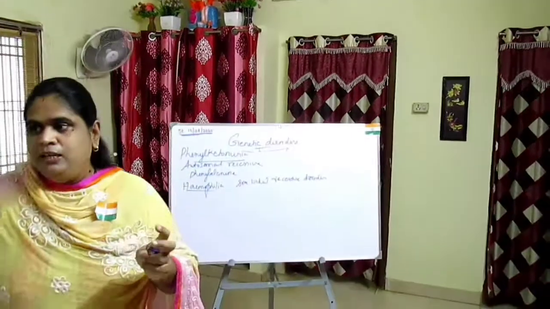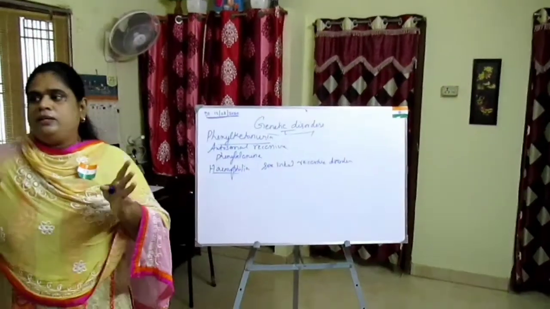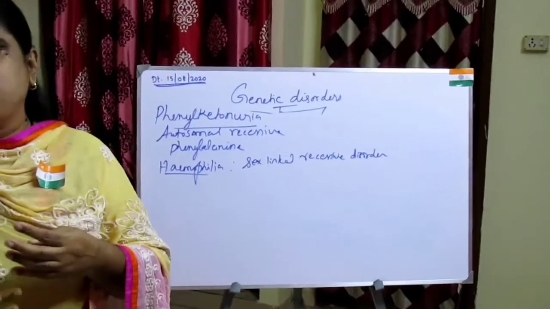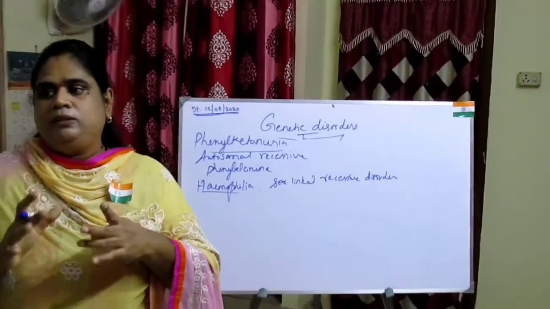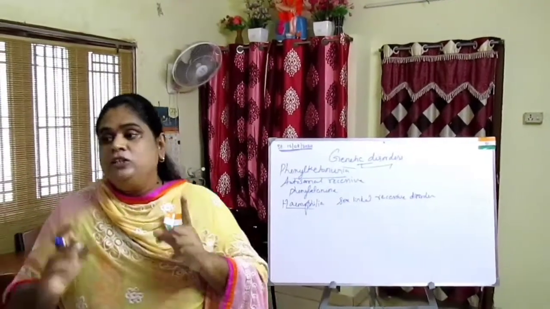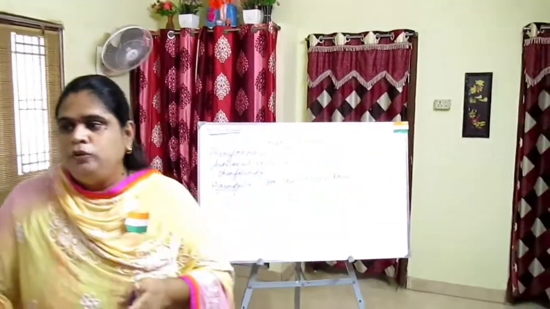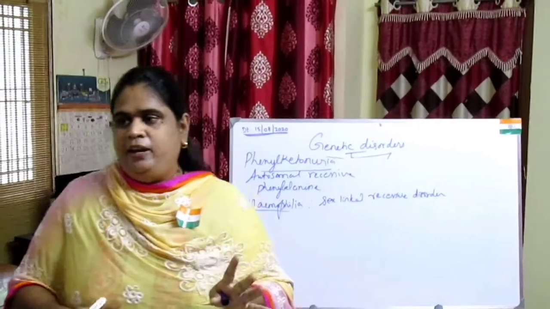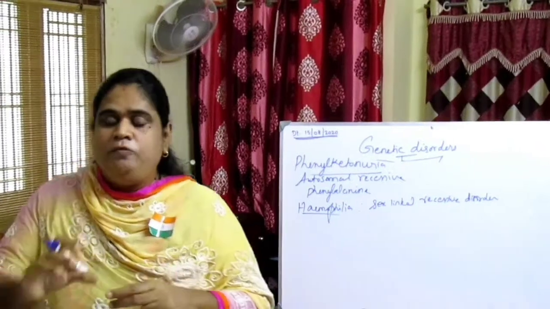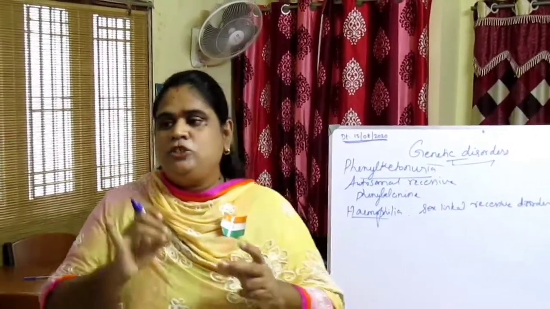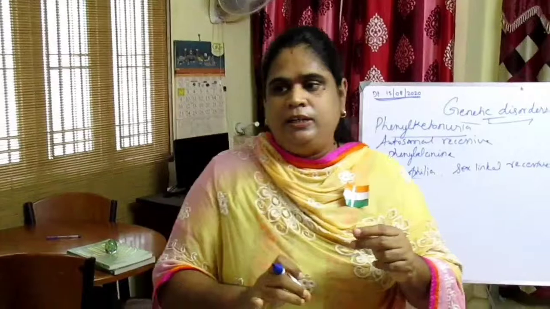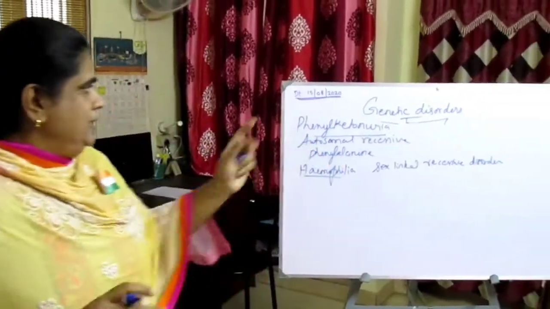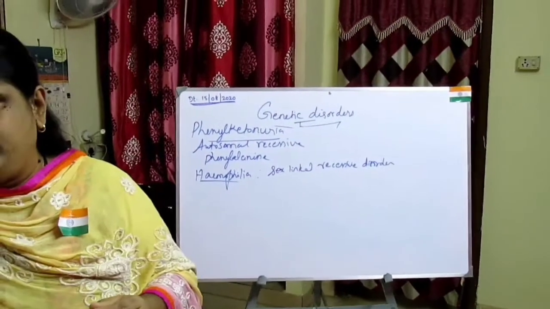Let me repeat. This is a sex-linked recessive disorder. According to the genetic inheritance pattern, the unaffected carrier mother passes on the hemophilic genes to her sons. So what is the possibility? A female becoming hemophilic is extremely rare because the mother of such a female has to be at least a carrier and the father should be hemophilic. Understood?